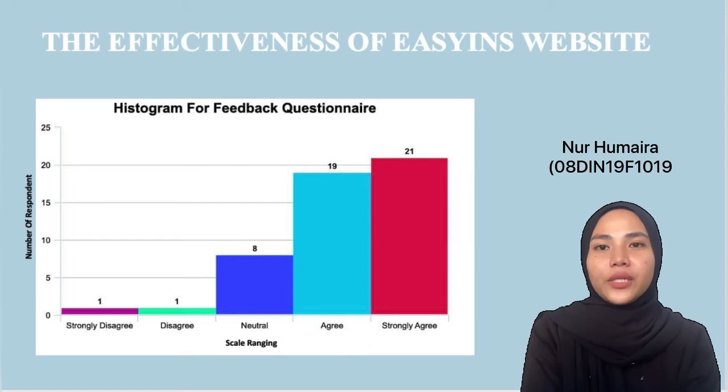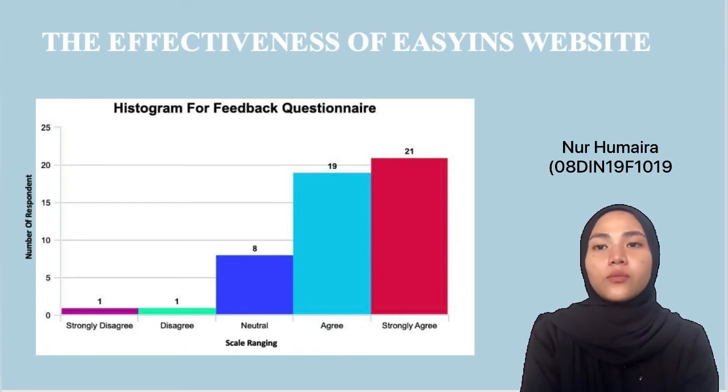In this slide, we did a feedback about the effectiveness of Easyins website. This is a histogram for the feedback questionnaire. The question is, the links at this website are well maintained and updated. As shown in the histogram, we can see that it started with one respondent who strongly disagrees with the statement, and it commences to increase to neutral.